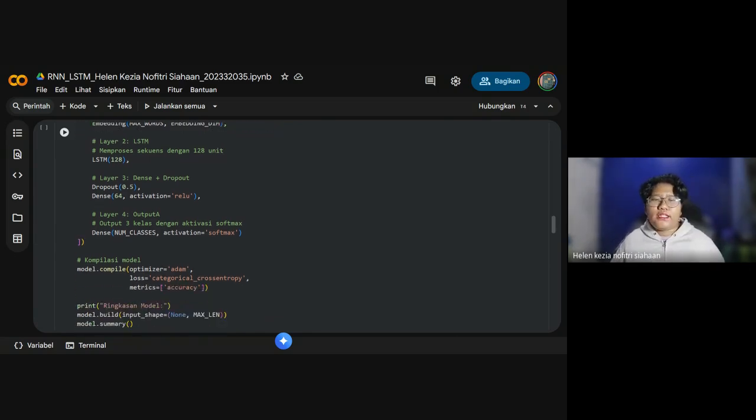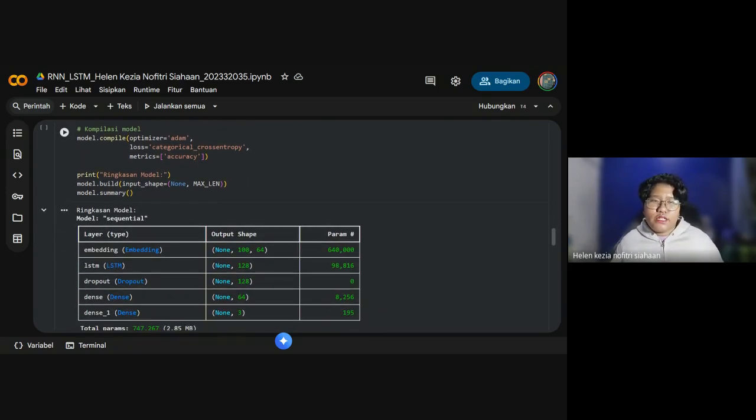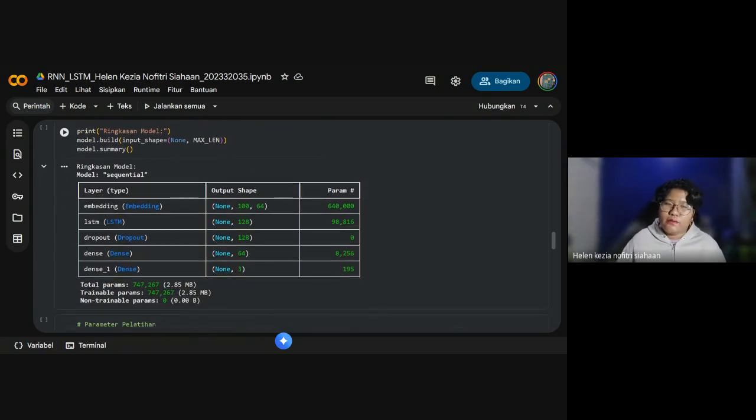In layer 4, we have the output, which is three neurons with softmax for the 3 sentiment classes. It is Dense with num_classes and activation softmax. For compilation, the model compiles with optimizer Adam, loss categorical cross entropy, and metrics accuracy. Then the model is built with the input shape, and the model summary is printed here.